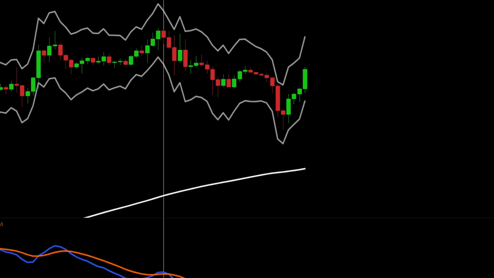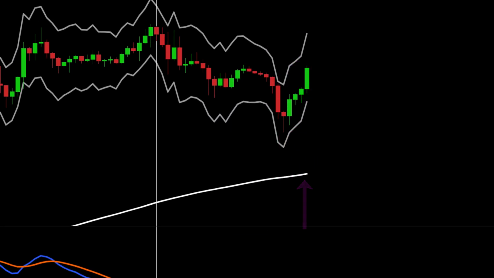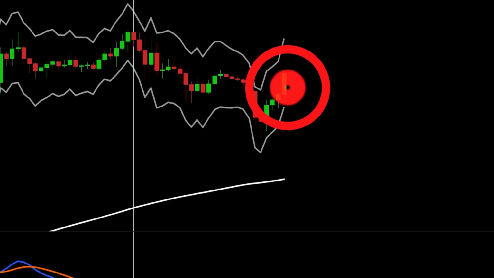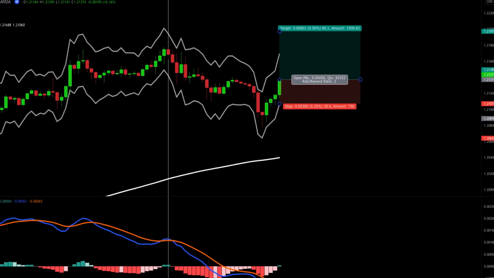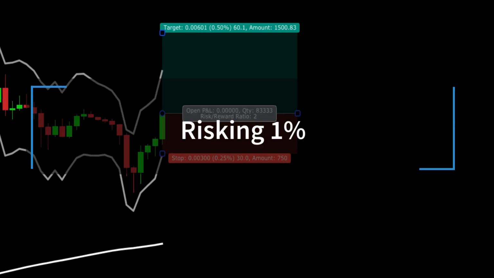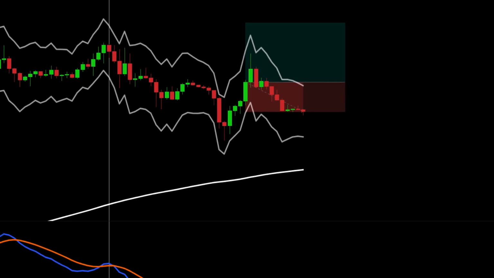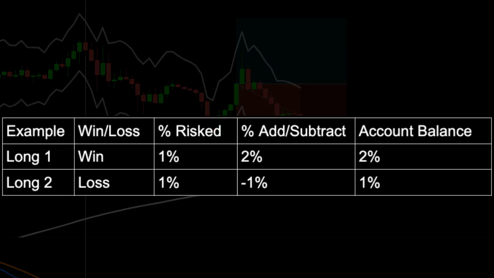Here is the next long example. Price is above the 200 EMA. We get a cross up of the MACD below the zero line. This is our trigger candle. Our stop is placed at 2 times the ATR, and we target 2-to-1, risking 1%. And this one stops out. So we deduct 1% from our balance of 2%, and now we are up 1%.